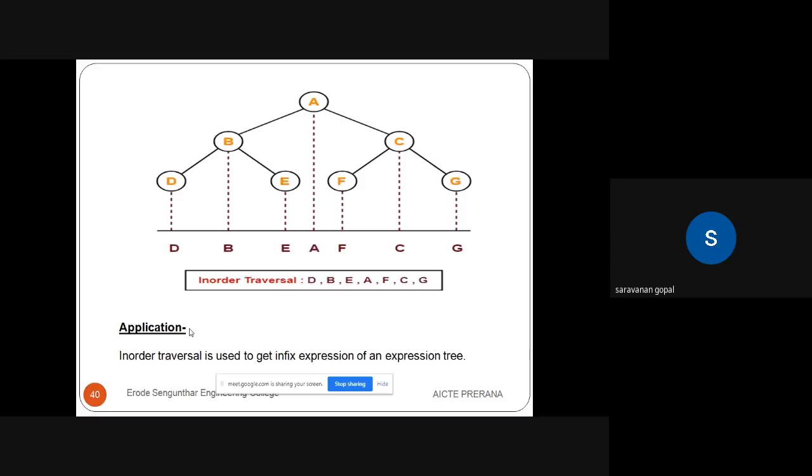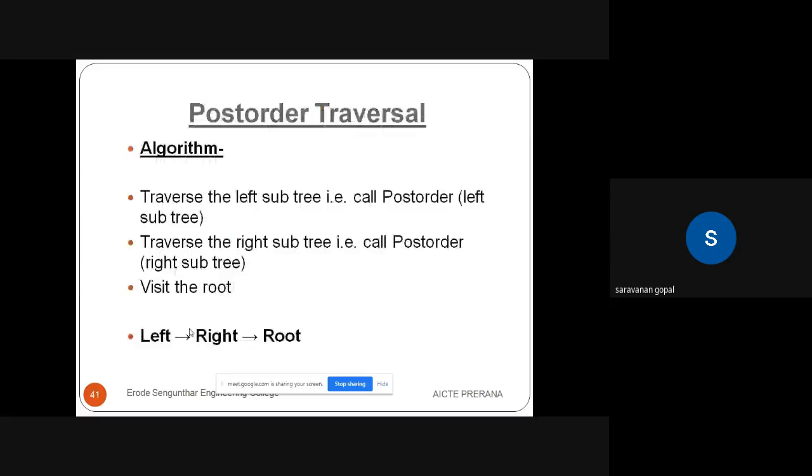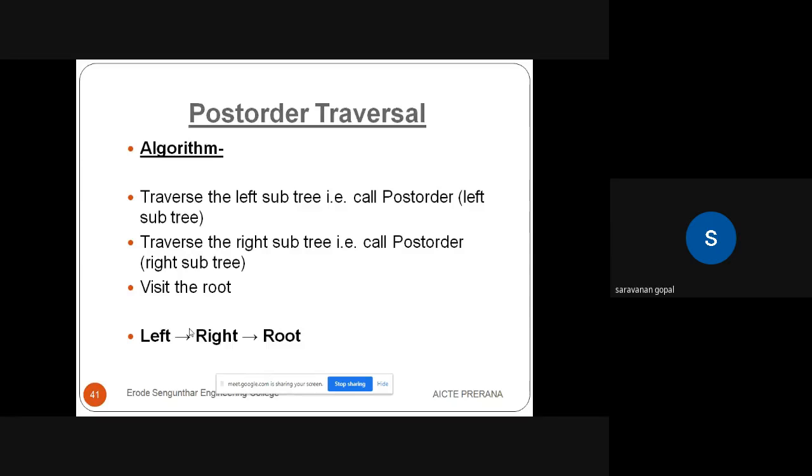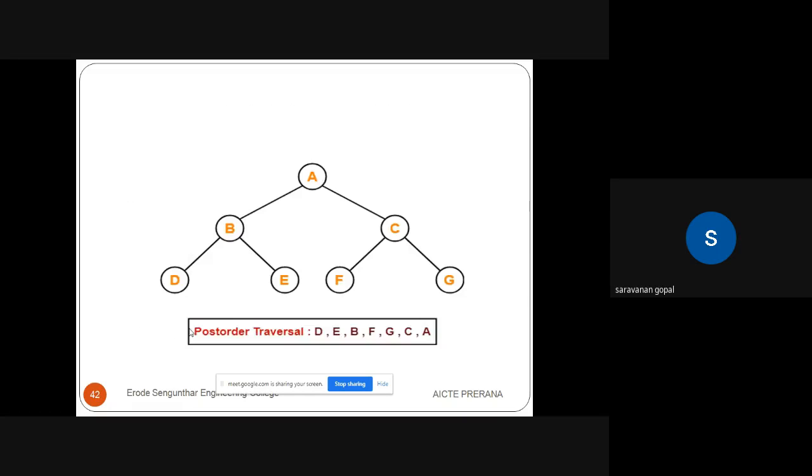Okay. Then next, the third one, post-order tree traversal. What is post-order tree traversal? In this traversal, first of all we go to the left side, then go for the right side. After that, only at the final stage, we go for the root node. So here is an example tree for post-order tree traversal. Using the same example tree, in a post-order traversal, first go to the left side, then the right side. After that only we consider the root node.